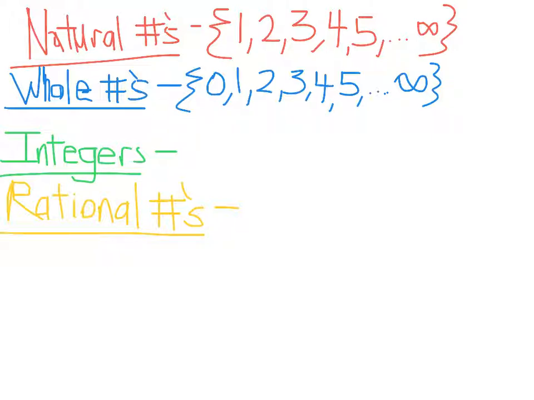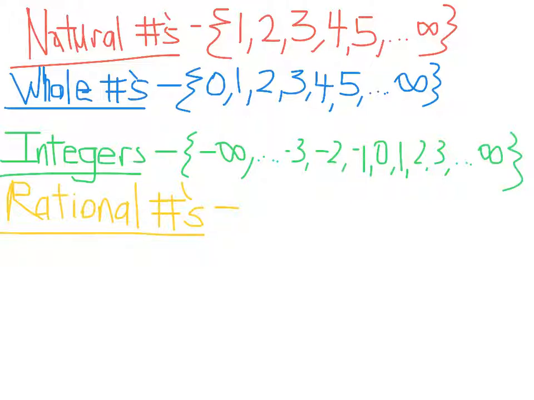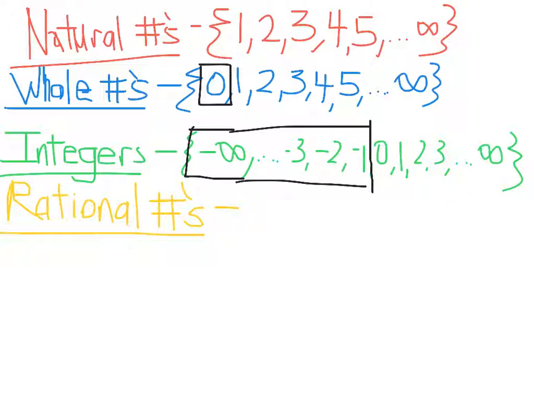Now we've already learned about integers. Integers start at negative infinity and come all the way down. We learned this in the last chapter. All the way down to negative 3, negative 2, negative 1, 0, 1, 2, 3, all the way to positive infinity. So that's a lot more numbers. As you can see, there's kind of a cutoff point here at negative 1, 0, right? So when you get to there, these are all the new numbers that were added. Now on the previous one, 0 was the only extra thing added. And then as you keep going down the list, you just add more numbers.